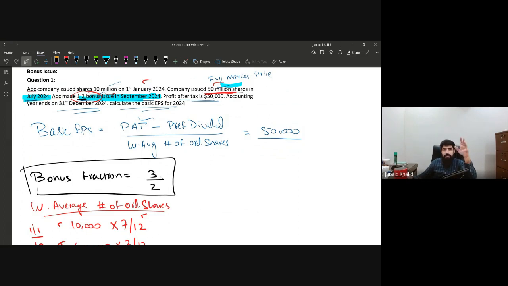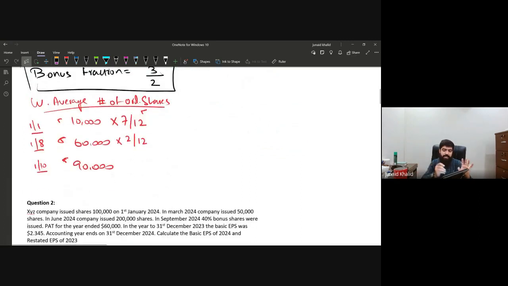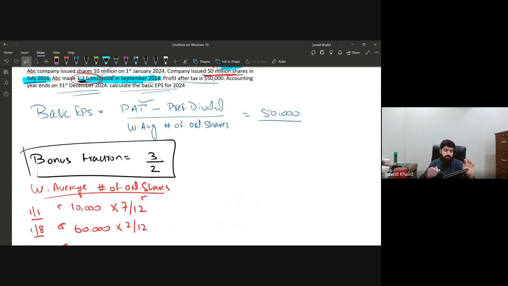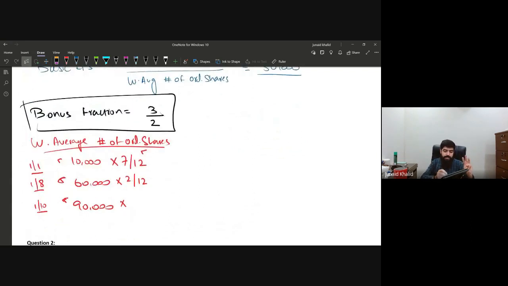But if it is too complicated for you, you can make the simple calculation, that is 60,000 multiplied by 1 and divided by 2, which means the company will be issuing 30,000 bonus shares. So in aggregate, the total number of shares will be 90,000, and till the end of the year there are no further issues. So October, November, and December, these are 3 months. So you can cross check it.